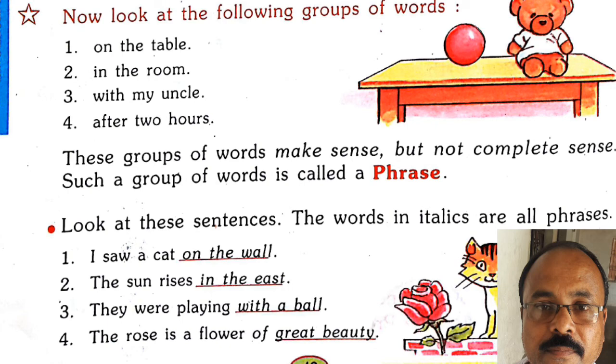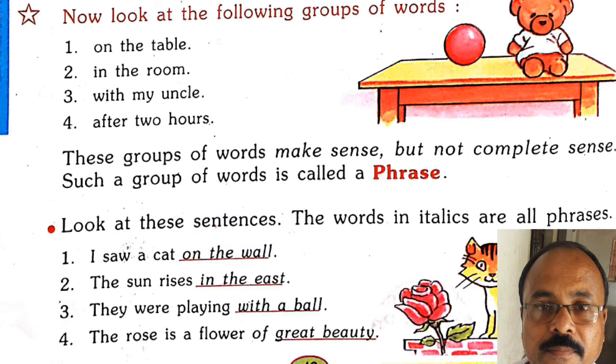One more example I can give you. The sun rises in the east. The sun is the subject, rises is the verb, and in the east is the phrase. Suppose you see, in the east, it is not completed.